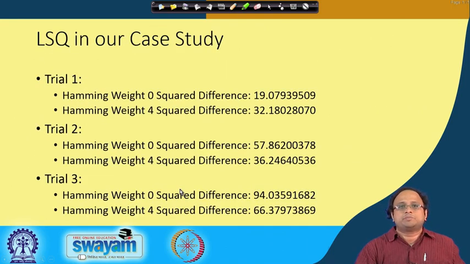If you now apply this again to our case study, for the 3 trials that you have seen, you will see an interesting thing: initially you got a wrong observation, where this is larger than this, but for the other runs this is 36 compared to 57, and this is 66 compared to 94. So I will probably vote for 4 as being the correct Hamming class. Note that we've got an error in one of the trials, which is also perfectly possible.